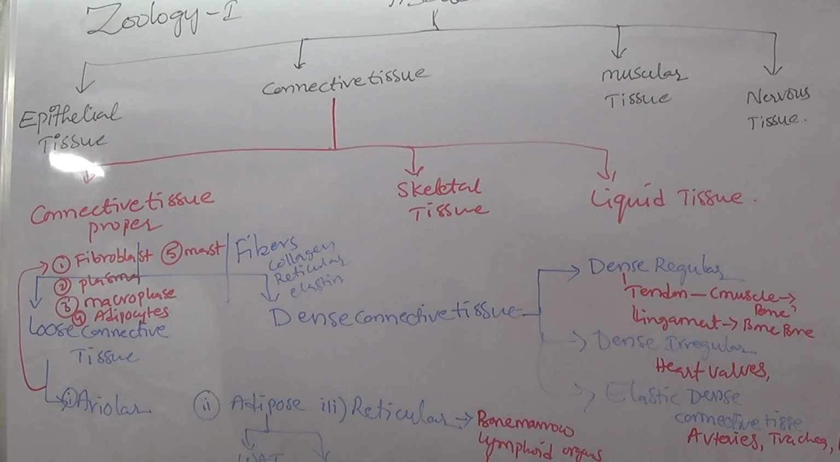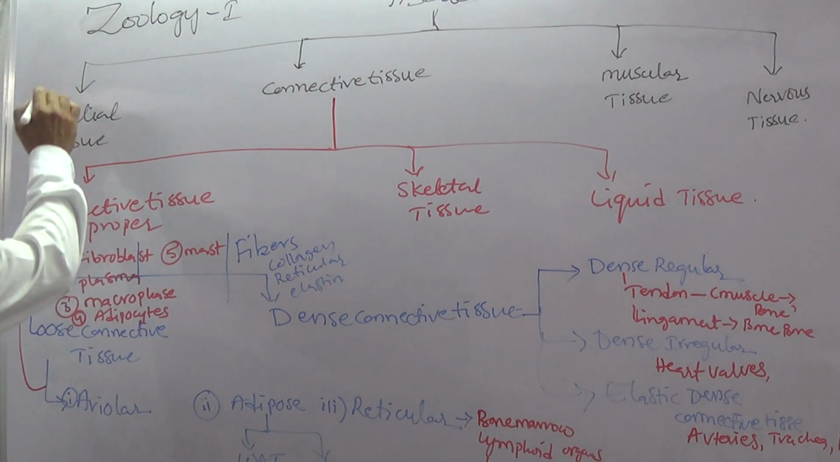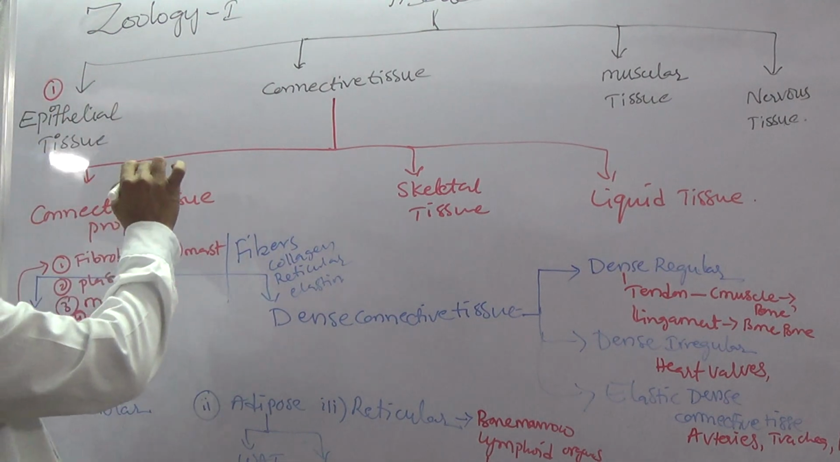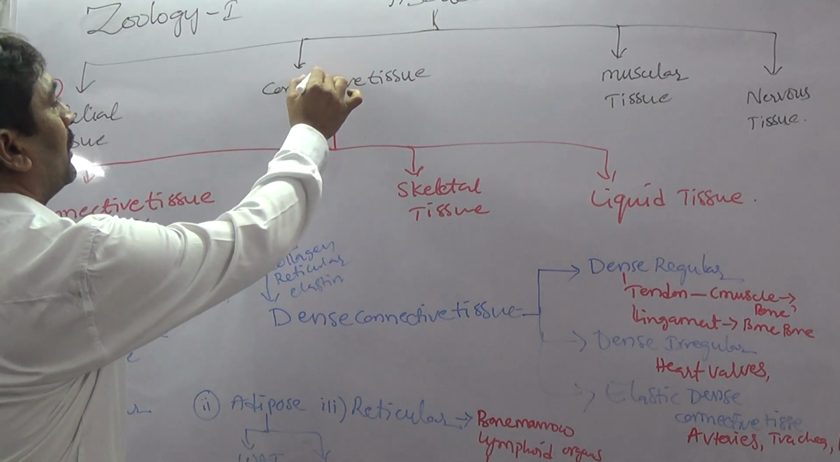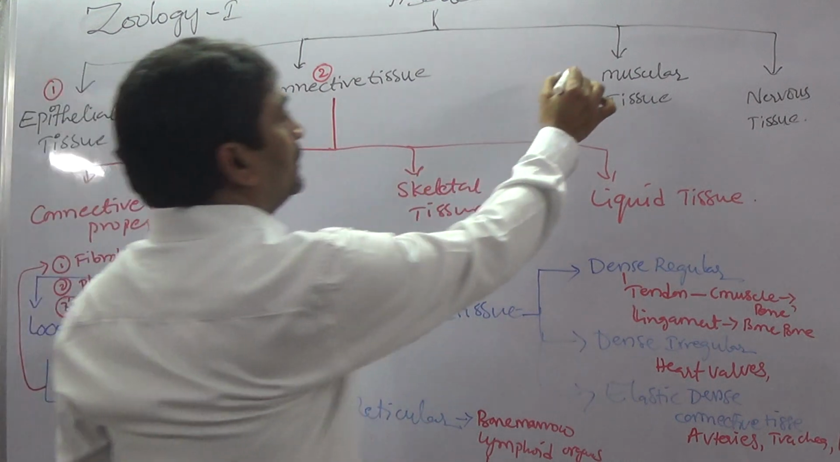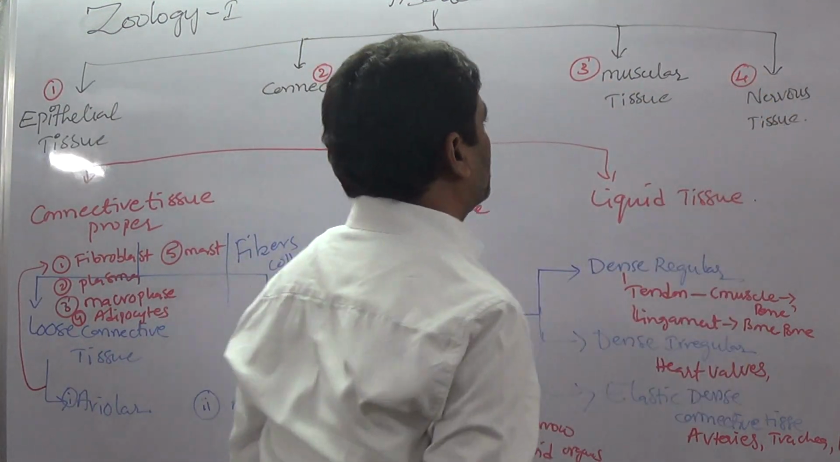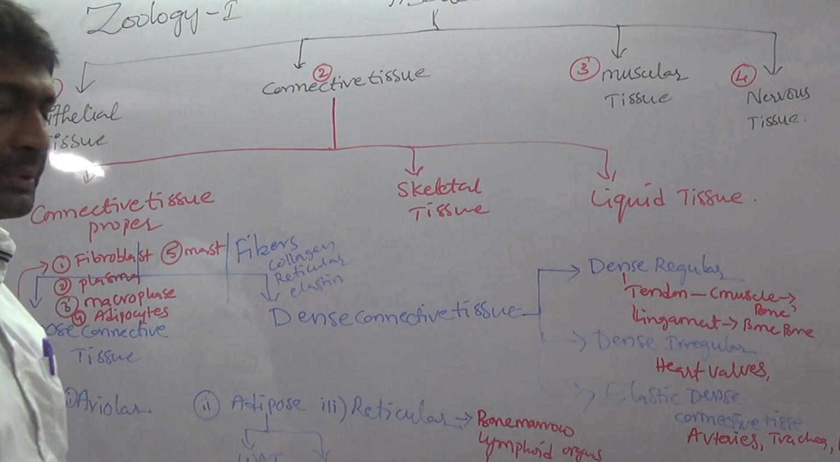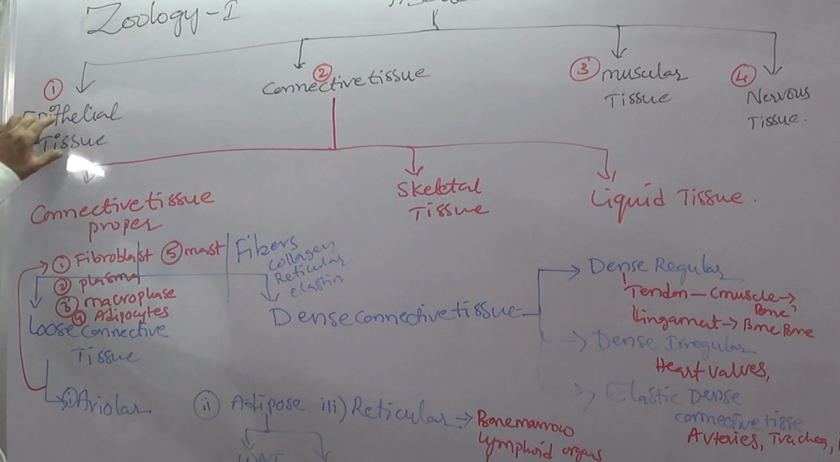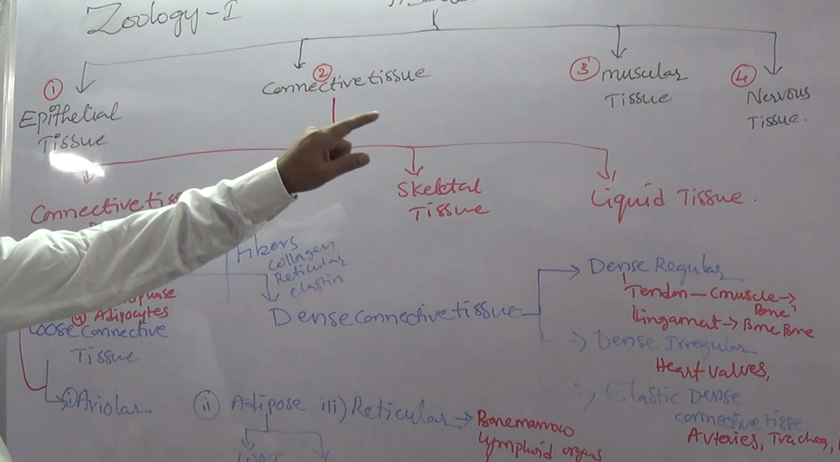Today's topic is tissues. Generally, tissues are divided into four types. One is epithelial tissue. Second is connective tissue. Third is muscular tissue. Fourth is nervous tissue. So tissues are of four types: epithelial, connective, muscular, nervous.